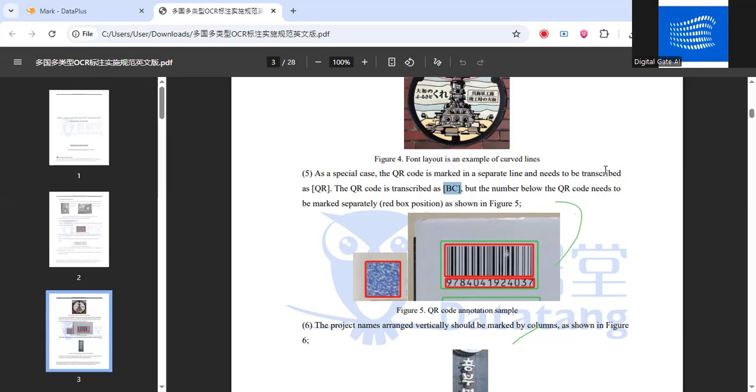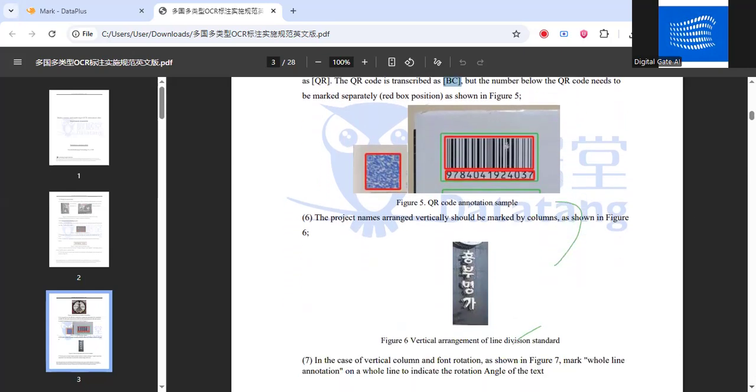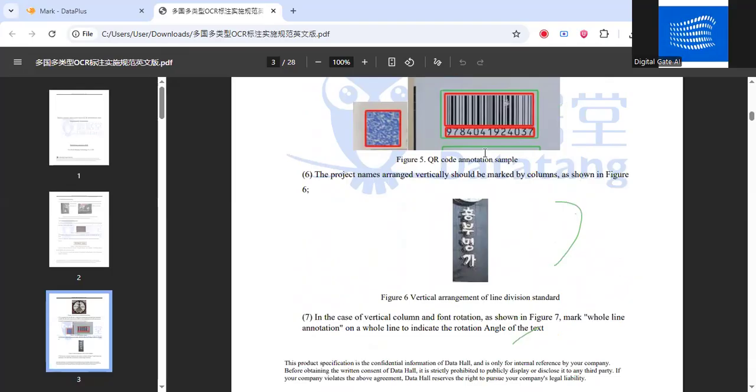I think there are no questions, so we'll continue further. Then, project names arranged vertically should be marked by columns as shown in the figure. So if there is any vertical text like this, then we have to mark that text vertically. What does it mean by vertically?